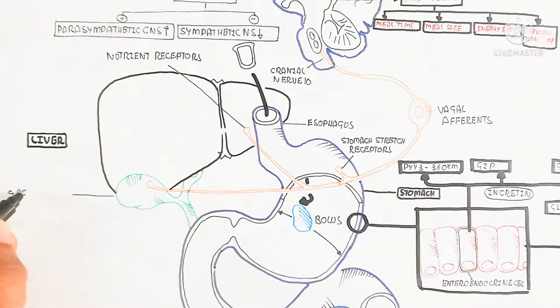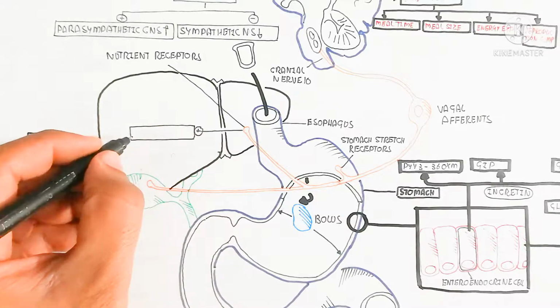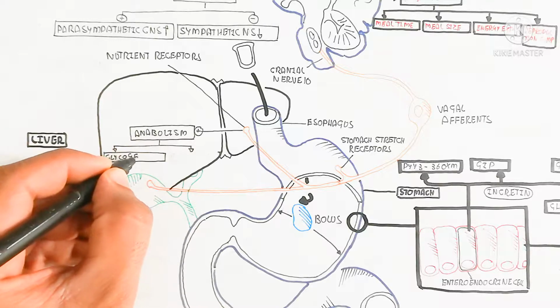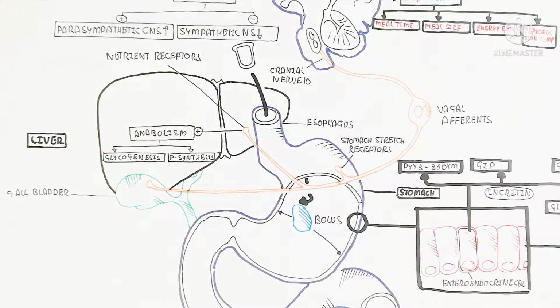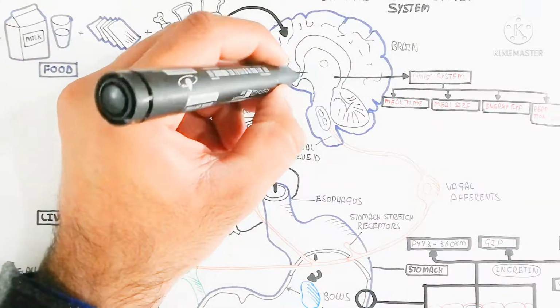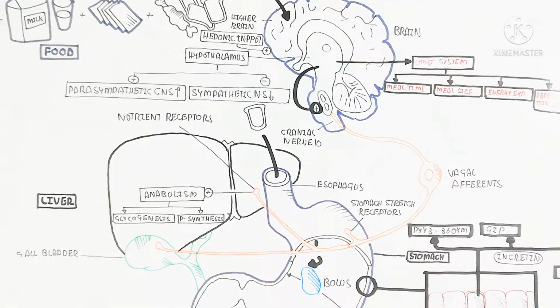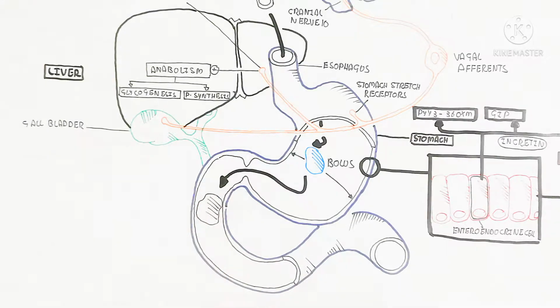On the other hand, vagal nerves come from and go toward the gallbladder, and the vagal nerve targets the liver for anabolism during food intake. So glycogenesis occurs, and protein synthesis also. Here are the nutrient receptors in the liver and gallbladder, and the stomach stretch receptors receive the signal from the vagal nerves. The vagal nerve is stimulated by the limbic system, and the hypothalamus is stimulated for appetite regulation.